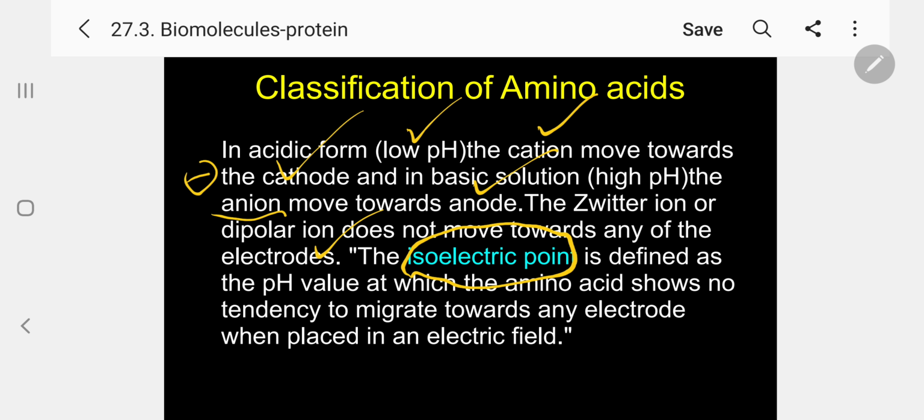So we have to adjust in such a way that at a particular pH, the amino acid will not migrate at all. That particular pH is called the isoelectric point. Let me define it now. The isoelectric point is defined as the pH value at which the amino acid shows no tendency to migrate towards any electrode when placed in an electric field. Kindly follow.